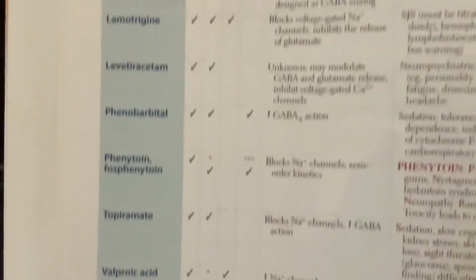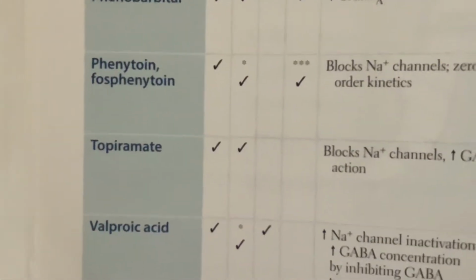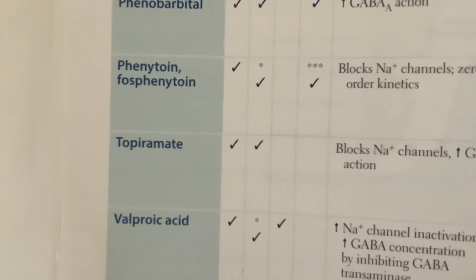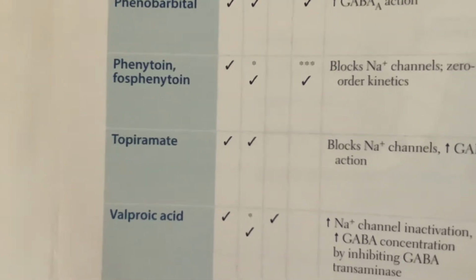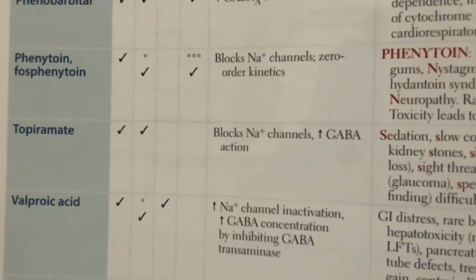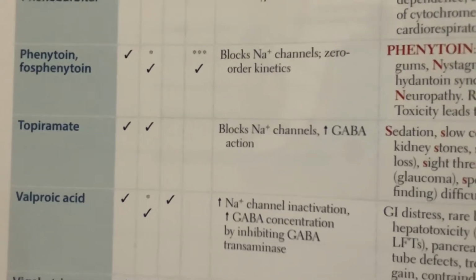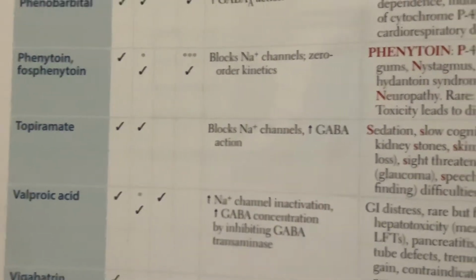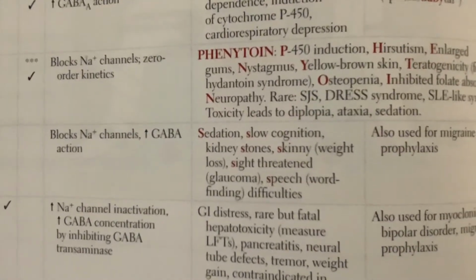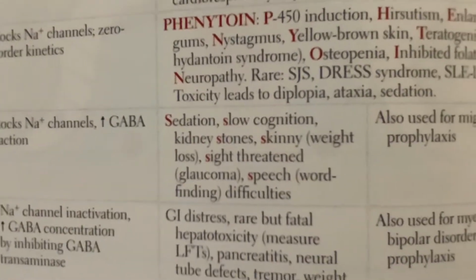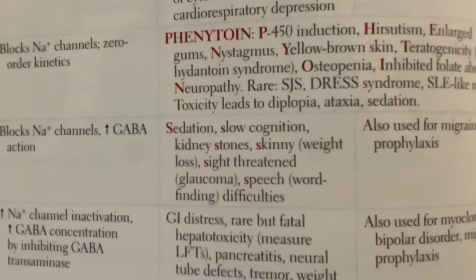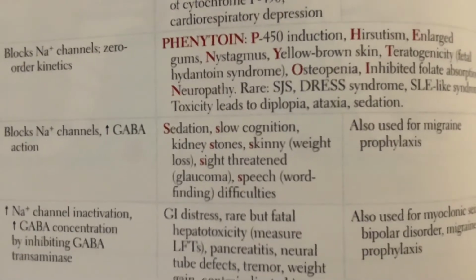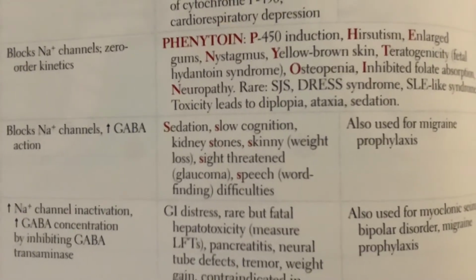Okay, moving on. So talking about topiramate. Topiramate is useful against partial and tonic-clonic seizures. How is it going to work? It's going to block sodium channels, just like phenytoin, but it's also going to increase GABA action. So what are the side effects of topiramate? So we see sedation, slow cognition, kidney stones, skinny, so we're going to have weight loss. Sight is going to be threatened, like glaucoma.